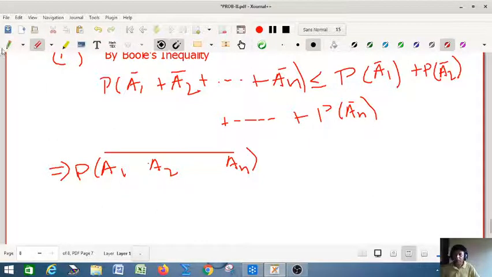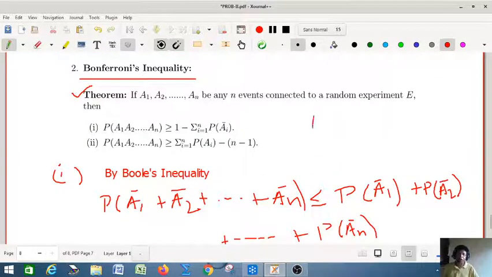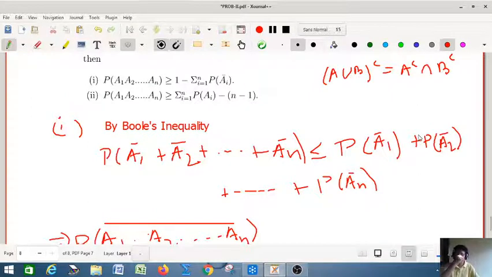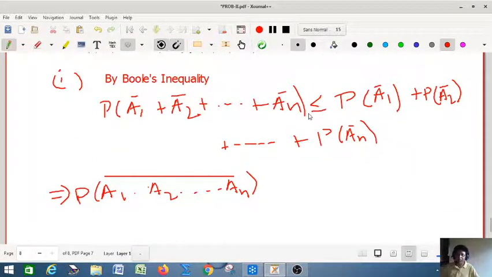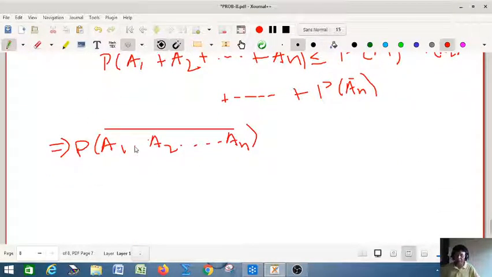De Morgan's law: without writing probability, A union B whole bar is A complement intersection B complement. So that I am writing here. You have a plus and the whole thing will be a multiplication.